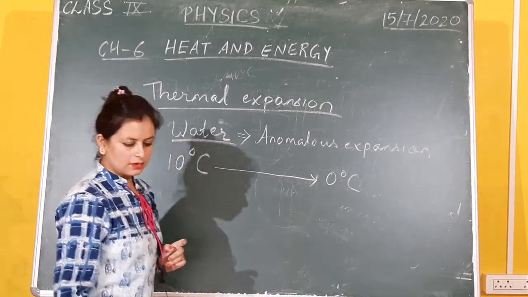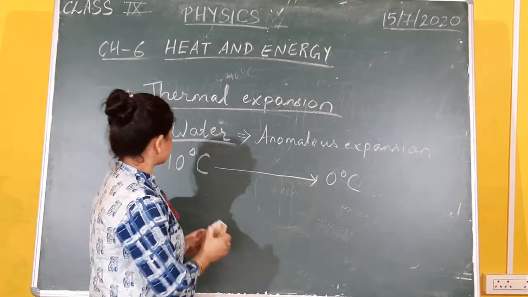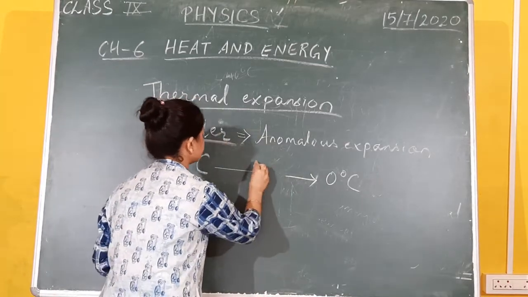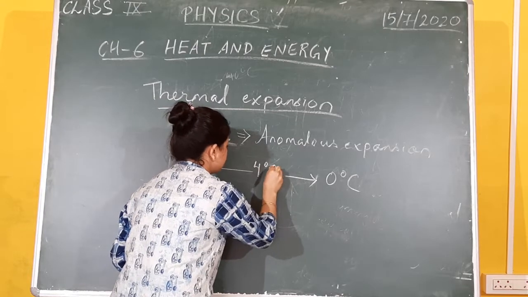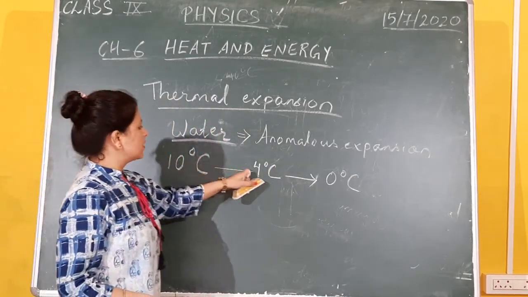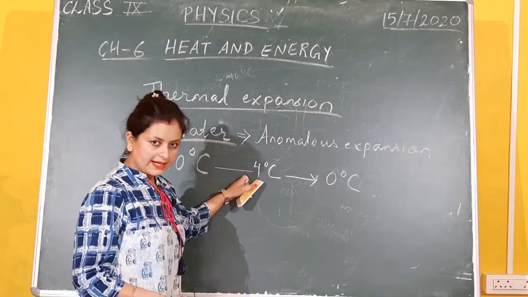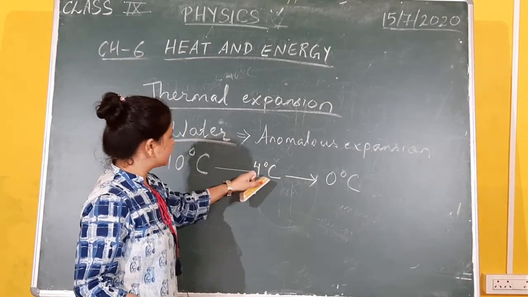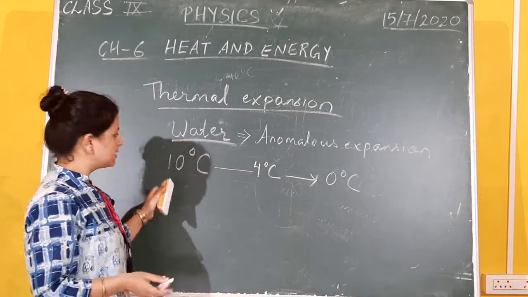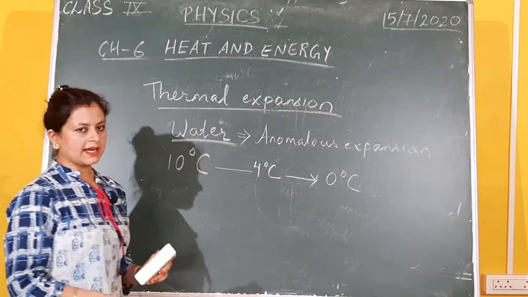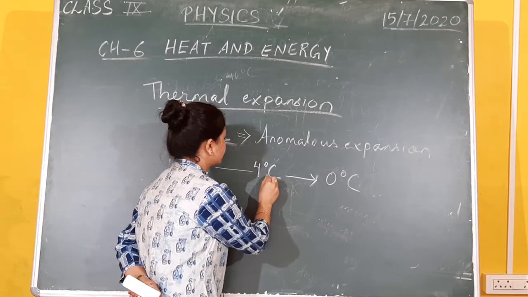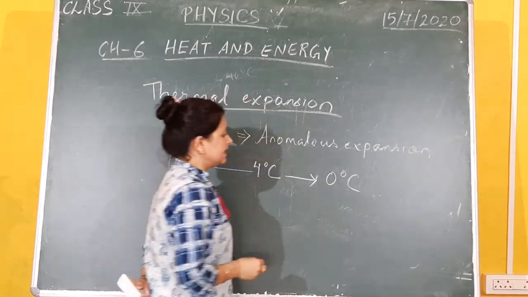But water, what happens is, from 10 till 0 there is an intermediate temperature. The very special temperature for water is 4 degrees Celsius. 10 to 4, no problem, it will contract. That means even if we heat from 4 degrees Celsius water to 10 degrees Celsius water, it will expand. From 10 to 4, it will contract. Now what do you think will happen to water when it is cooled from 4 degrees Celsius to 0? It has to contract, right?